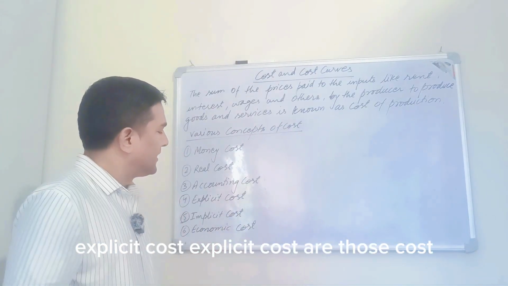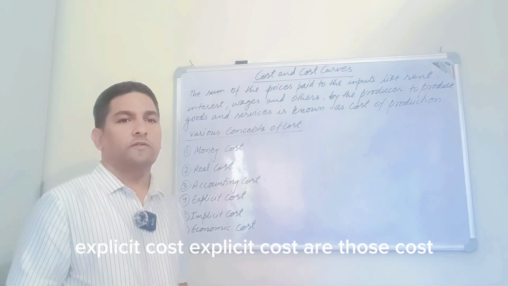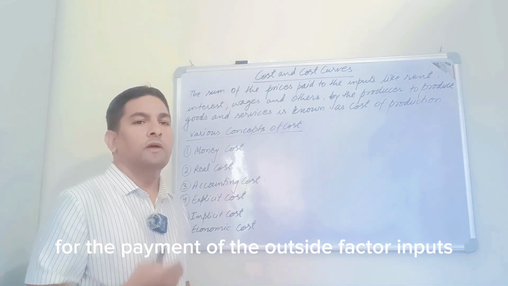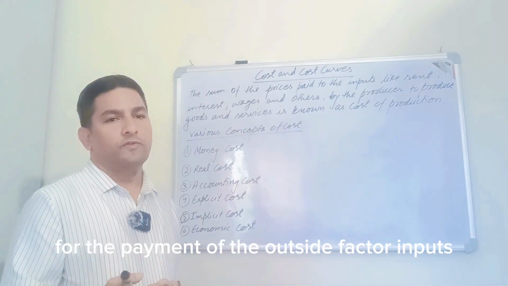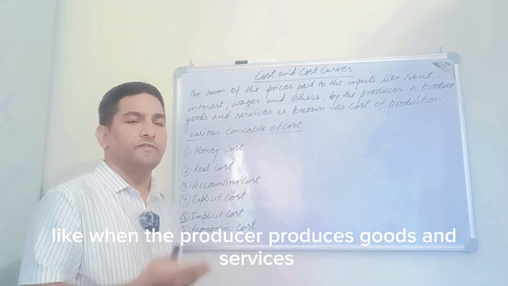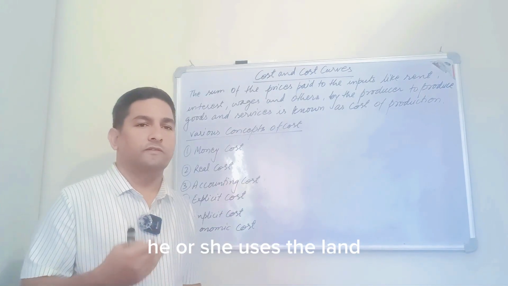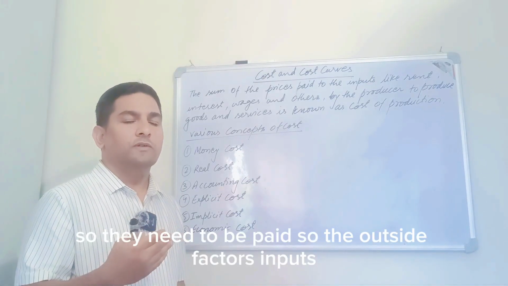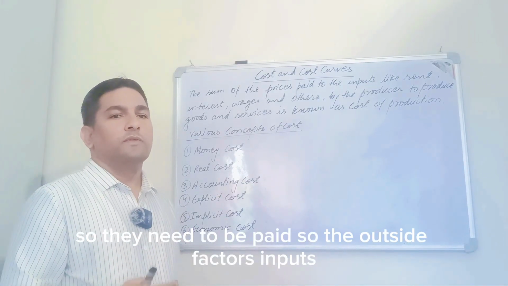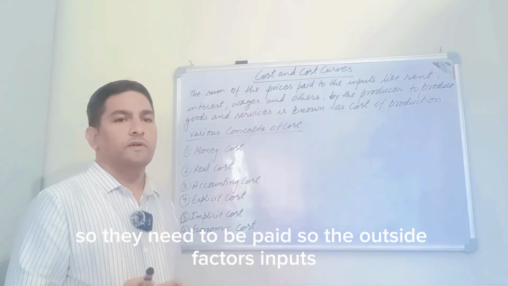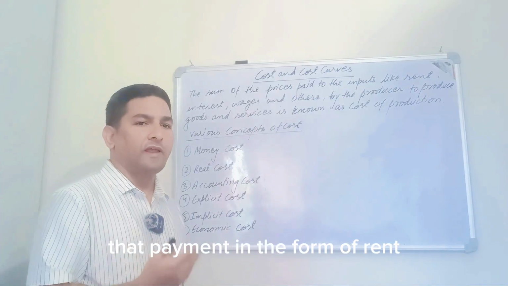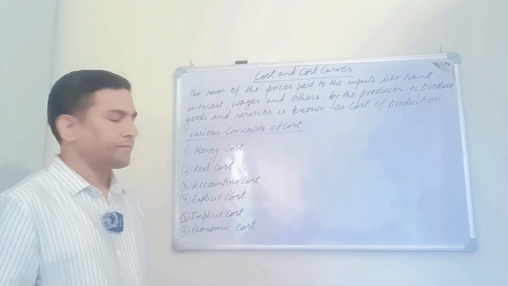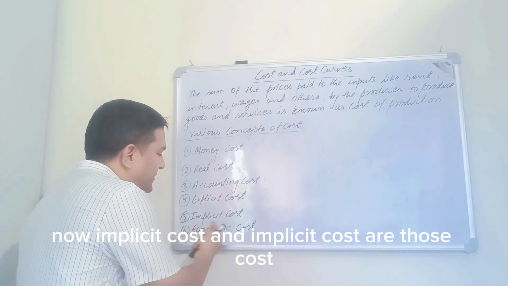Explicit cost. Explicit costs are those costs which are borne by the producer for the payment of the outside factor inputs. Like when the producer produces goods and services, he or she uses the land, labor, capital, so they need to be paid. So the outside factor inputs, the payment in the form of rent, wage, interest is called the explicit cost.